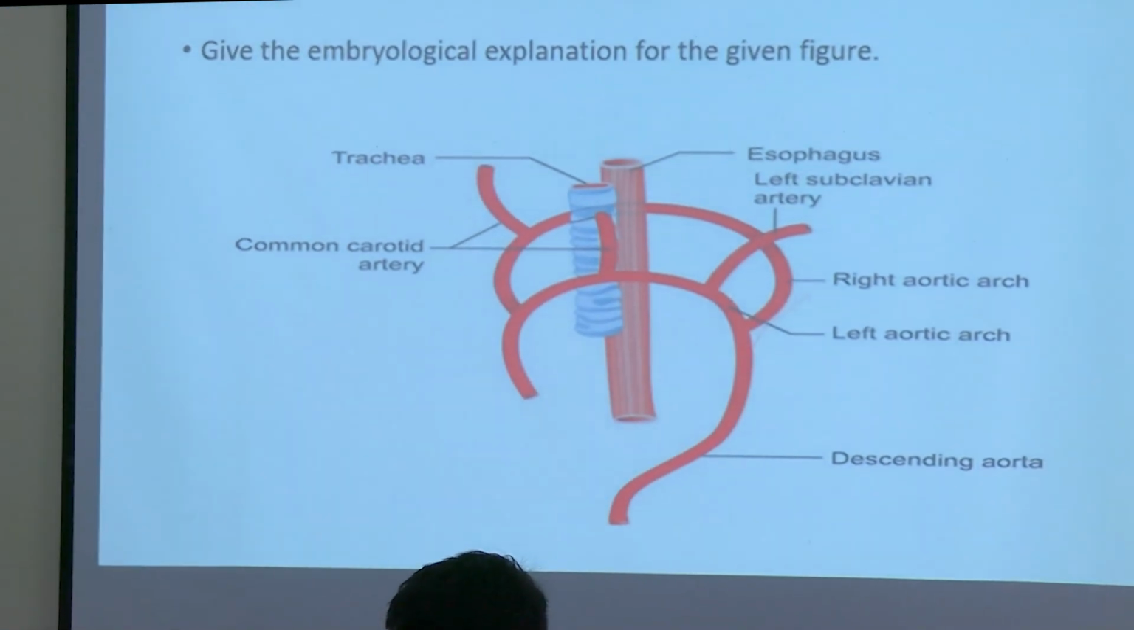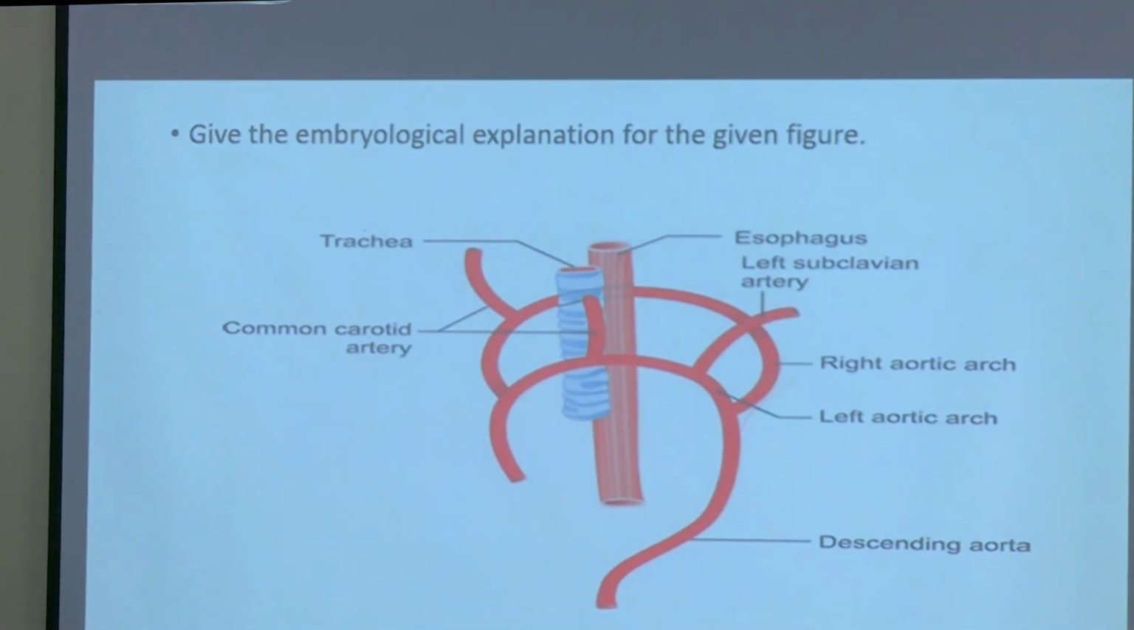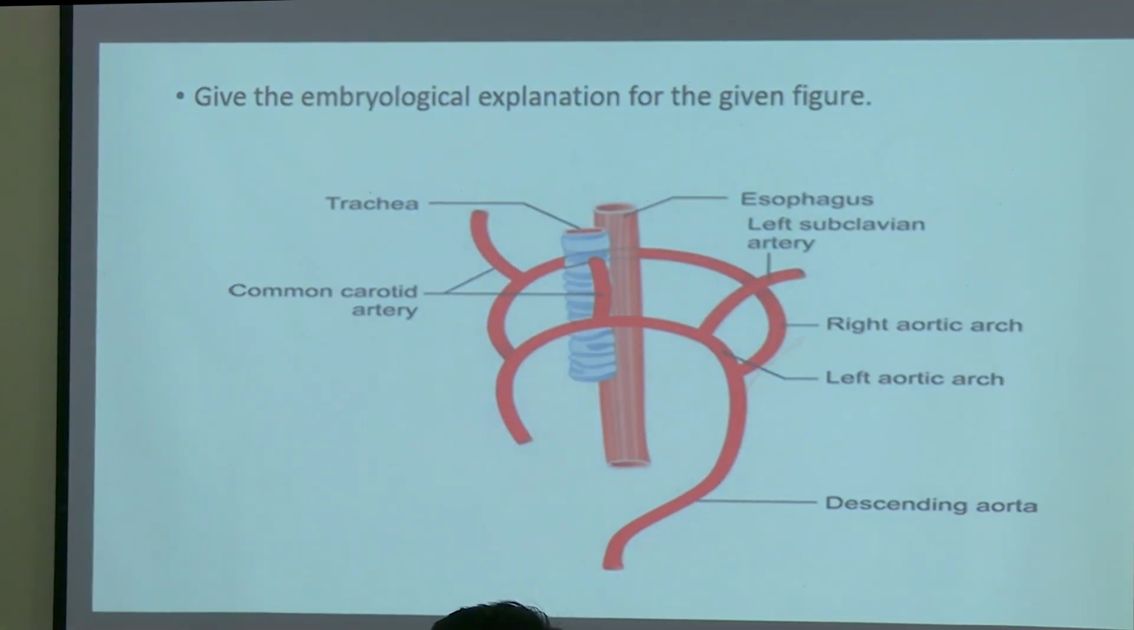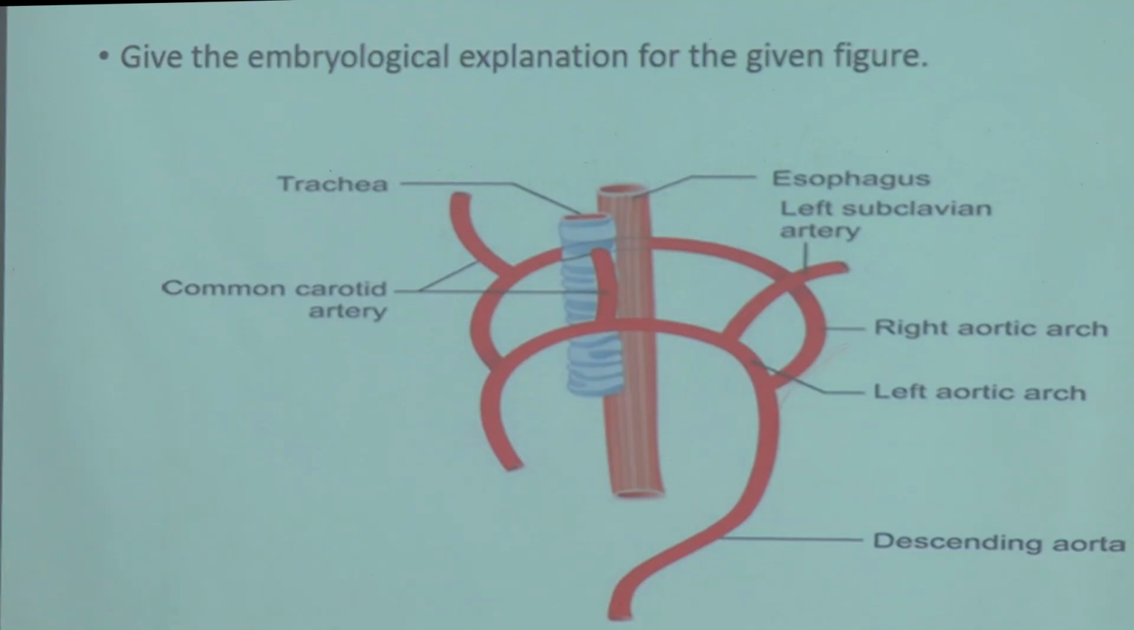Give the embryological explanation for the given figure. So which chapter is it related to? Respiratory. Fine. Any other answers? Development of heart. Okay. So can you see the picture and tell me what structures you can identify in that? Okay. Arteries and the upper respiratory tract. Okay. Any other things you have noticed?